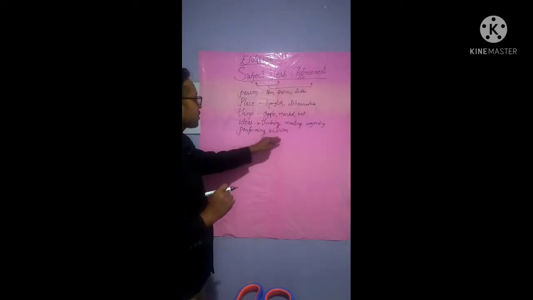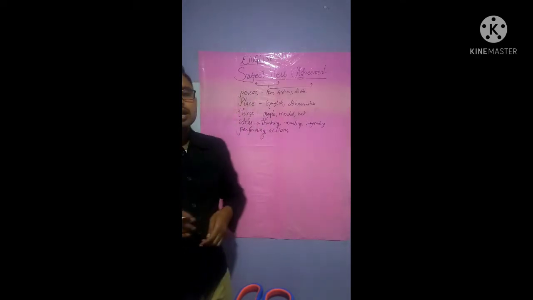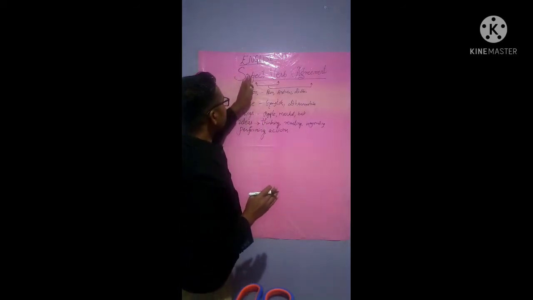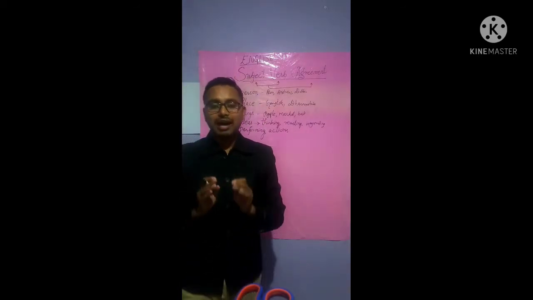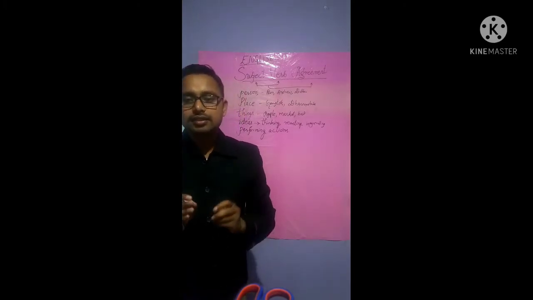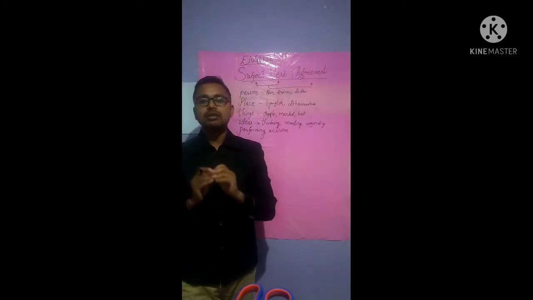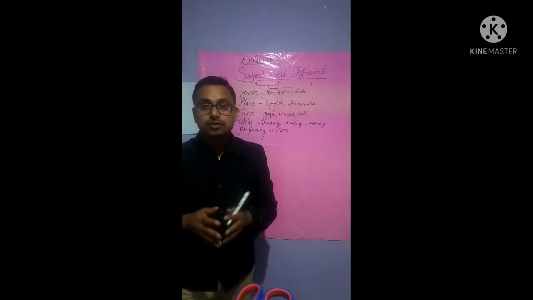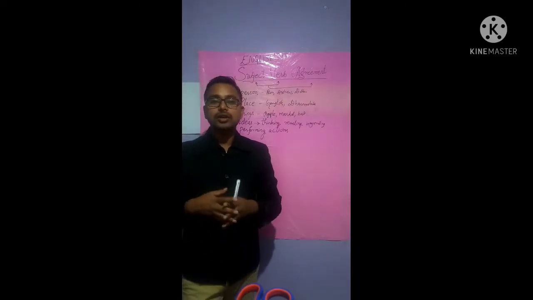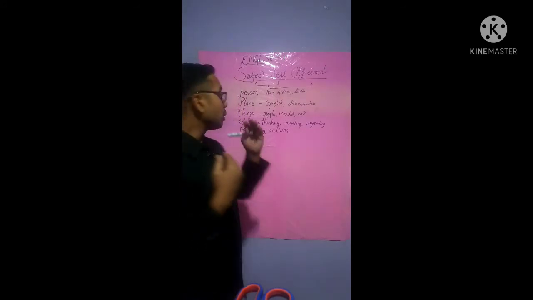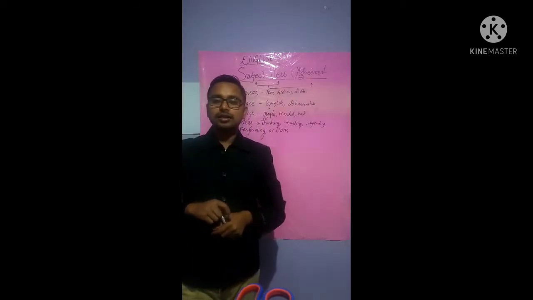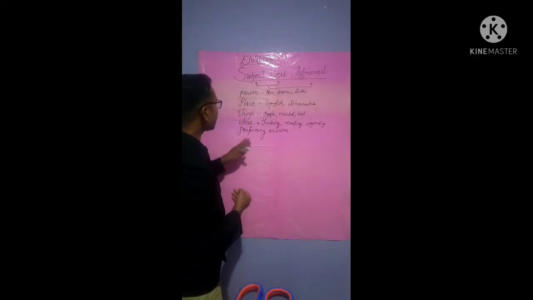Now, performing actions. The subject talks about the person or things, that is, a noun or a pronoun that does the action. The subject of a sentence is the person, place, things, ideas, that is performing the action.